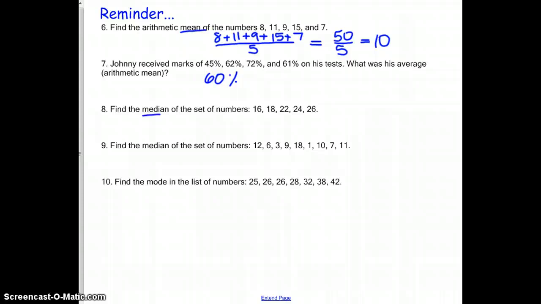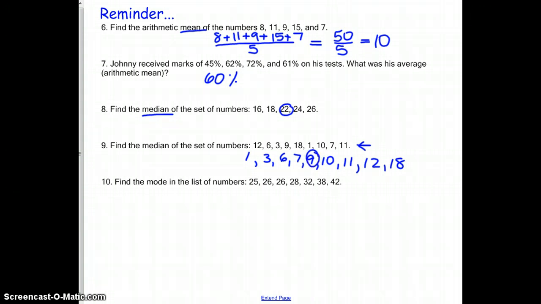Then the median for the next one here is the middle number. So here they're already ordered for you, so you just pick the middle number. For number 9, they're not in the correct order, so we need to reorder them from smallest to largest. So we can go 1, 3, 6, 7, 9, 10, 11, 12, and 18. And then we pick the middle number, which is 9. So there's 4 bigger and 4 smaller than 9.